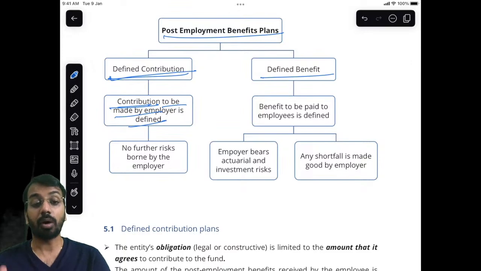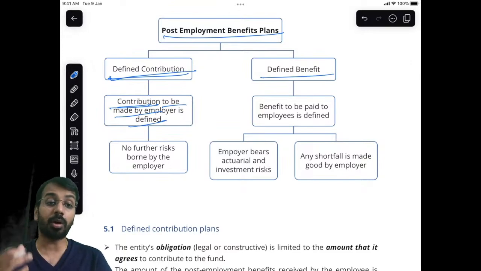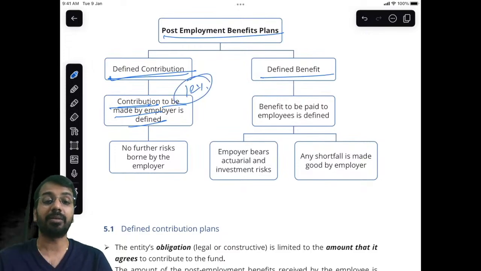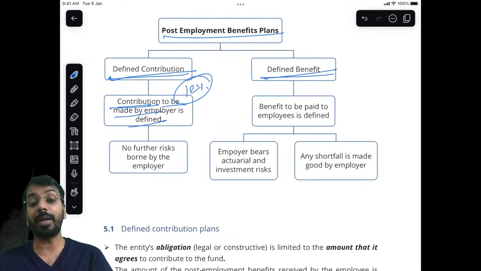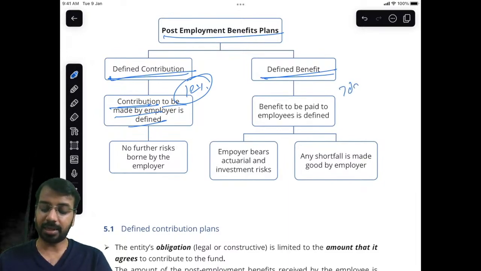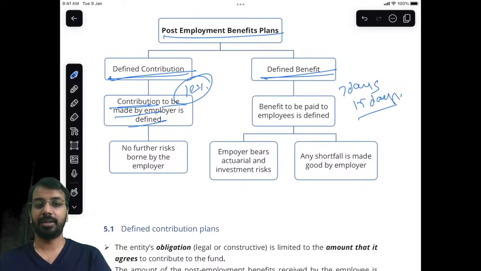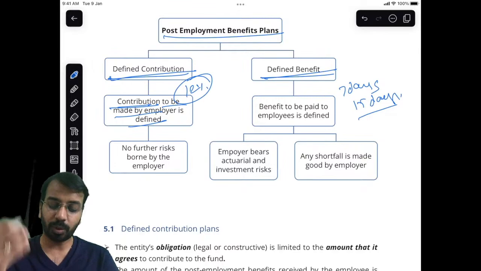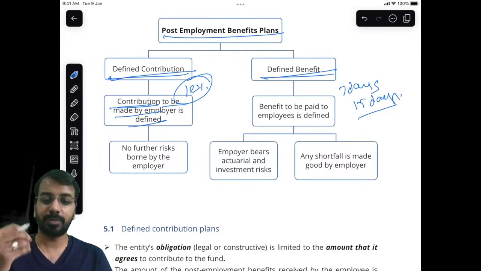For example, 12% will be paid to PF, that is defined. Whereas in the defined benefit plan, the benefit to be paid to the employee is defined, for example 7 days salary or 15 days salary.